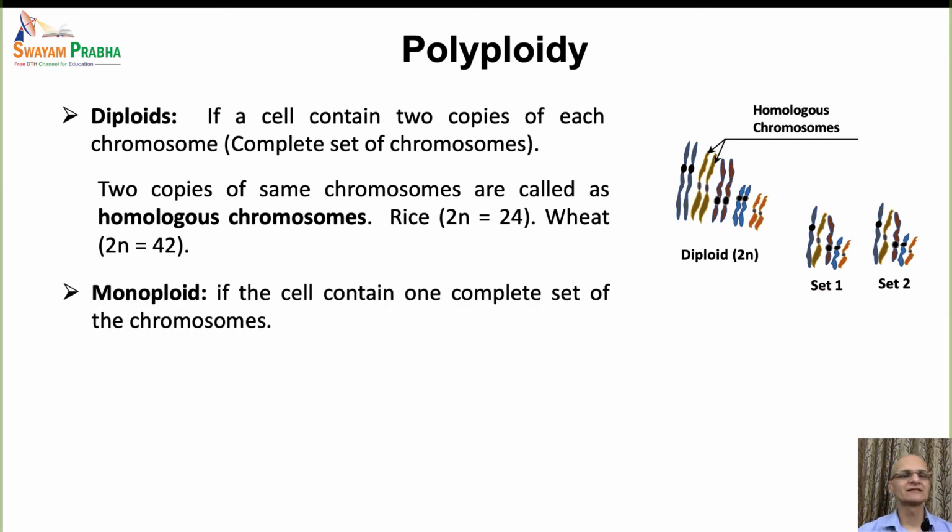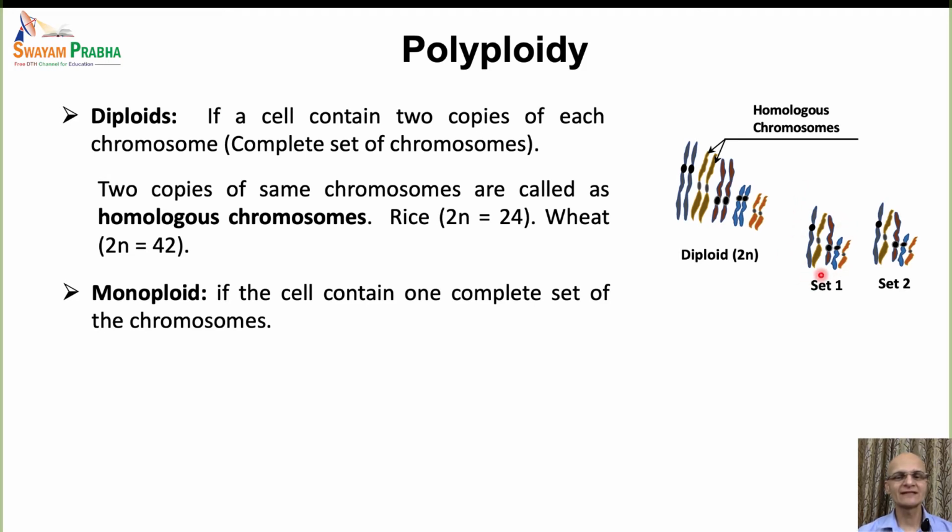Next term is the monoploid. Now, if the cell contains only one complete set of the chromosomes, it is called as monoploid. So in this case, there are 5 chromosomes in the basic set of the chromosome, and therefore the monoploid number of the chromosomes would be 5 in this situation.